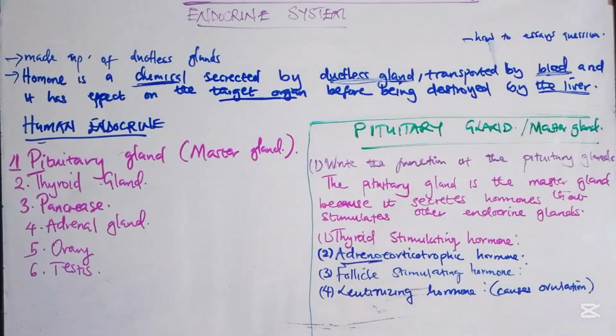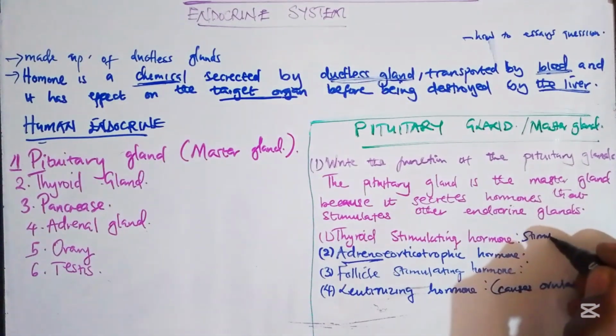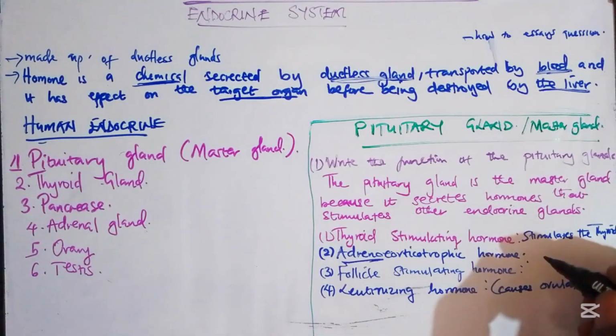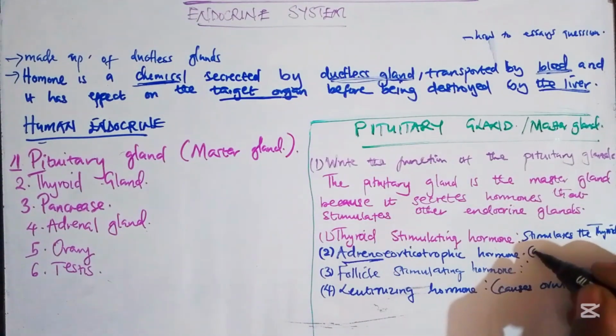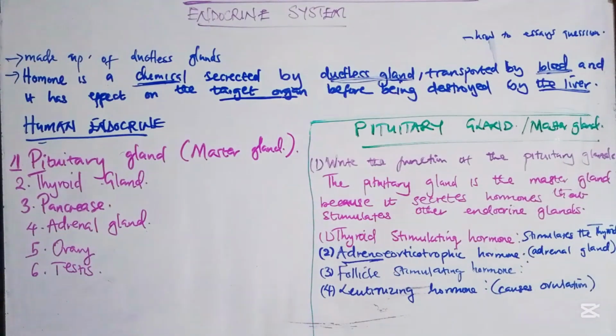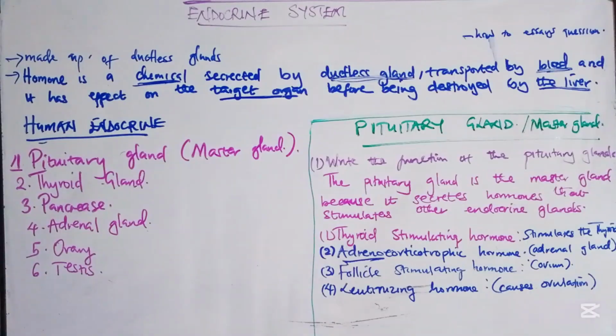So we say that the thyroid stimulating hormone stimulates the thyroid. The adrenocorticotropic hormone stimulates the adrenal gland. The follicle stimulating hormone stimulates the ovum to form follicles.